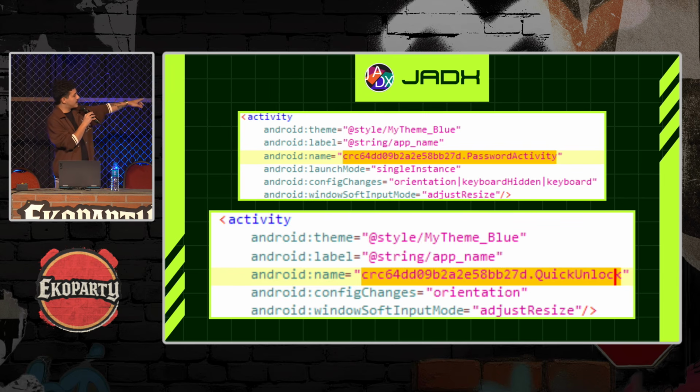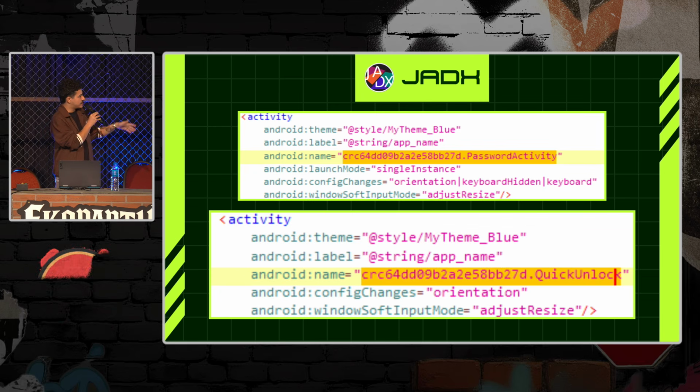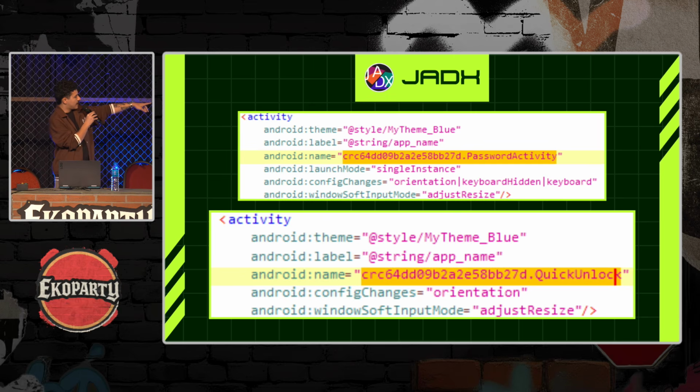But as I was looking back into the Java code in JADX, I was searching into the Android manifest, and I was looking for all the activities contained in the app, all the interfaces in the application, and I found these two activities: password activity, which is the activity on which the user submits his master password, and then the application validates it.